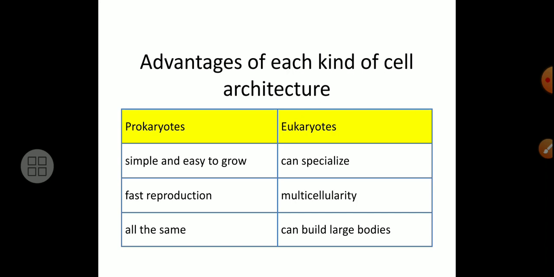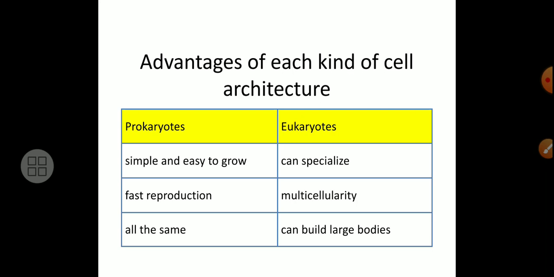Now, advantages of each kind of cell architecture that we have to study. In case of prokaryotic cells, they are simple and easy to grow. Eukaryotes can specialize. Fast reproduction is possible in case of prokaryotes. In eukaryotes, multicellularity is there.